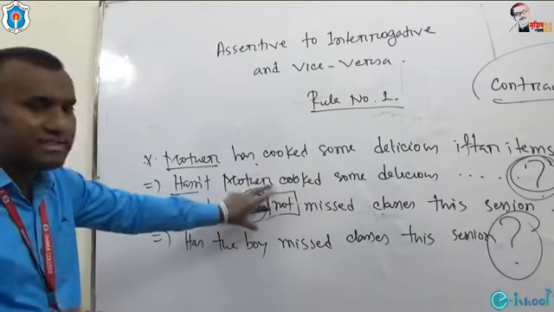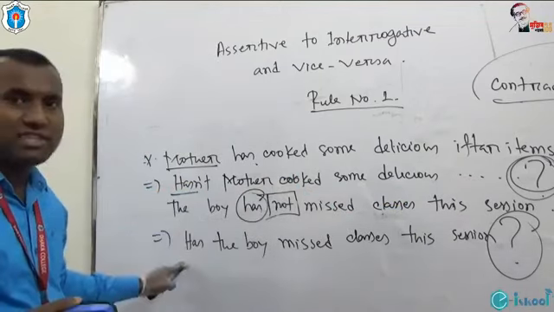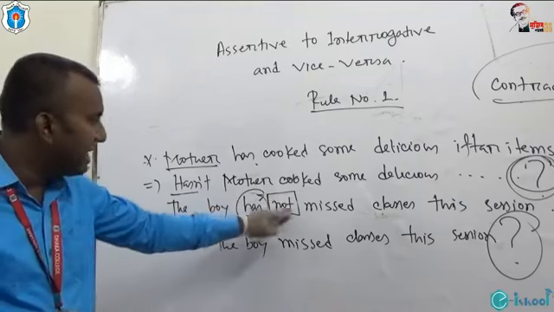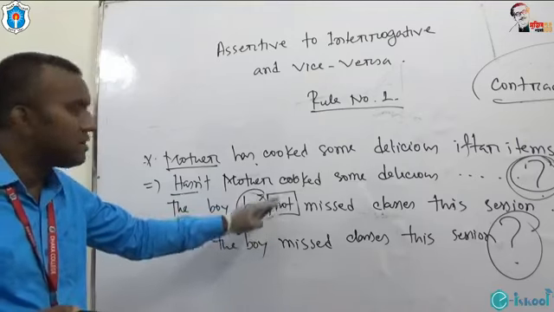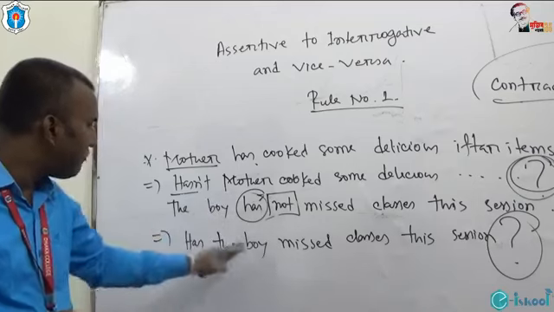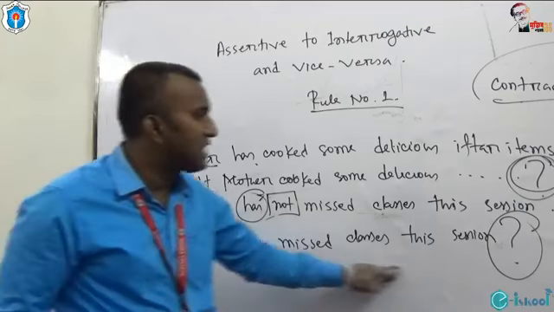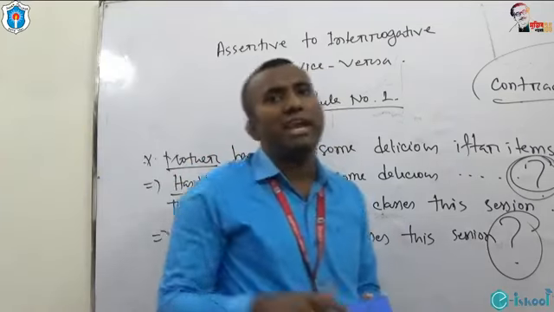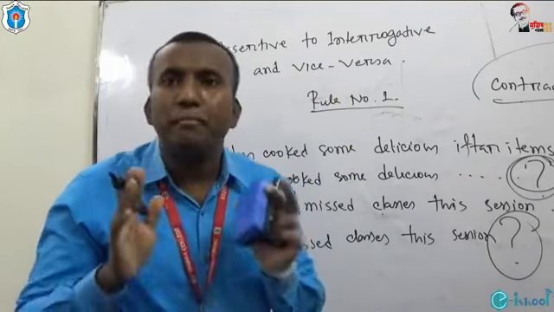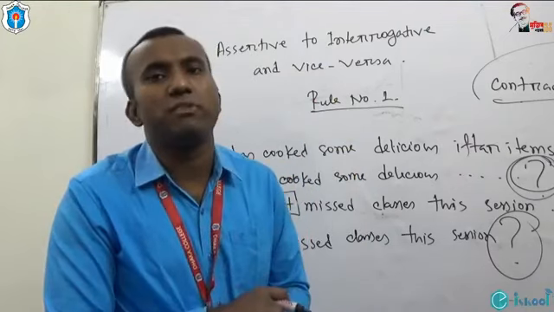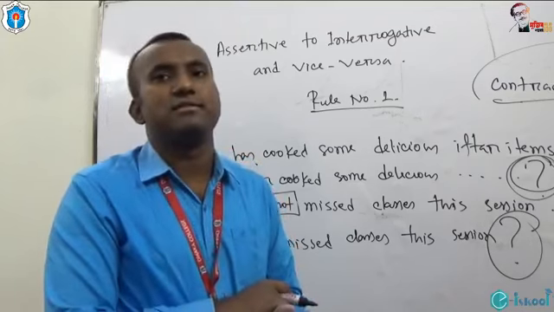This sentence, look at this sentence. At first I have used the auxiliary verb. As it is negative, I have omitted the use of not. Then I have put the subject, then the main verb, then extension. But in order to make interrogative, it is a must to use question mark at the end of these sentences.